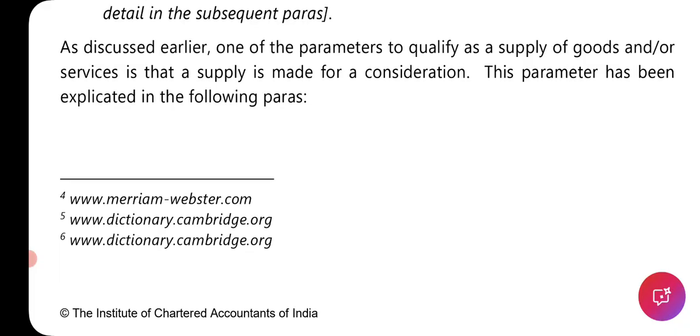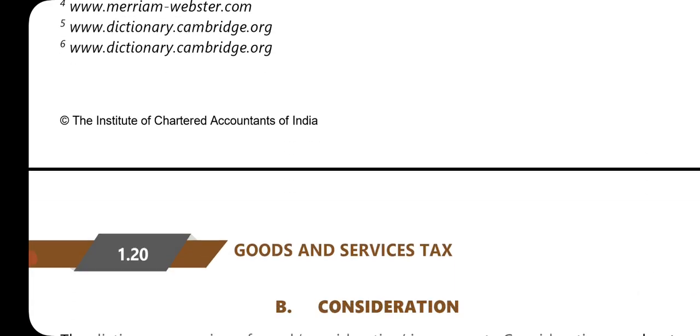As discussed earlier, one of the parameters to qualify a supply of goods and or service is that a supply is made for a consideration. This parameter has been explained in following paras.